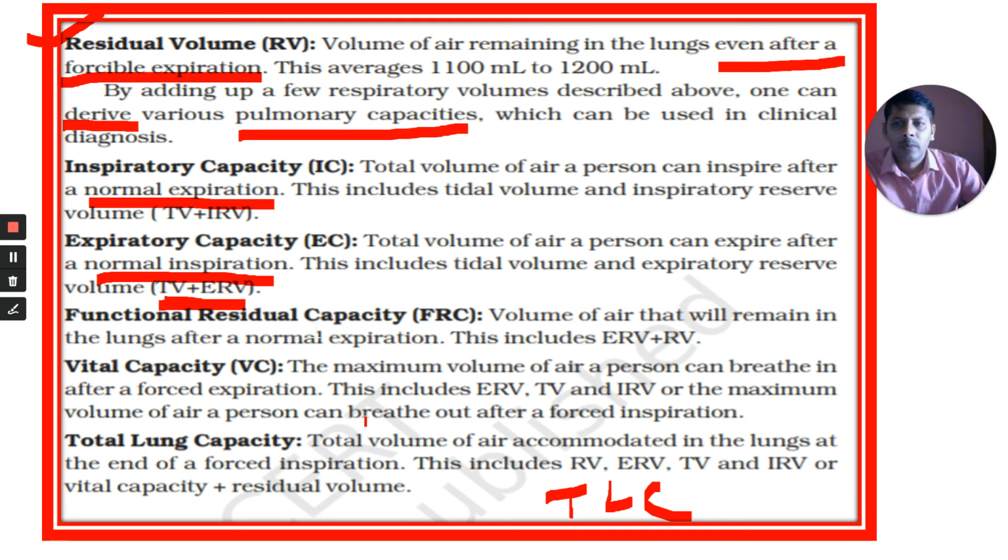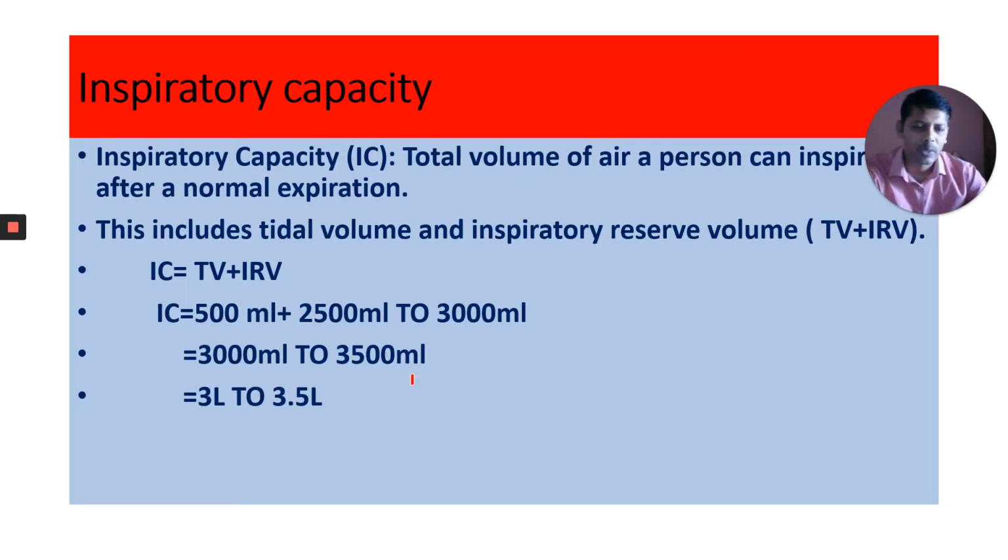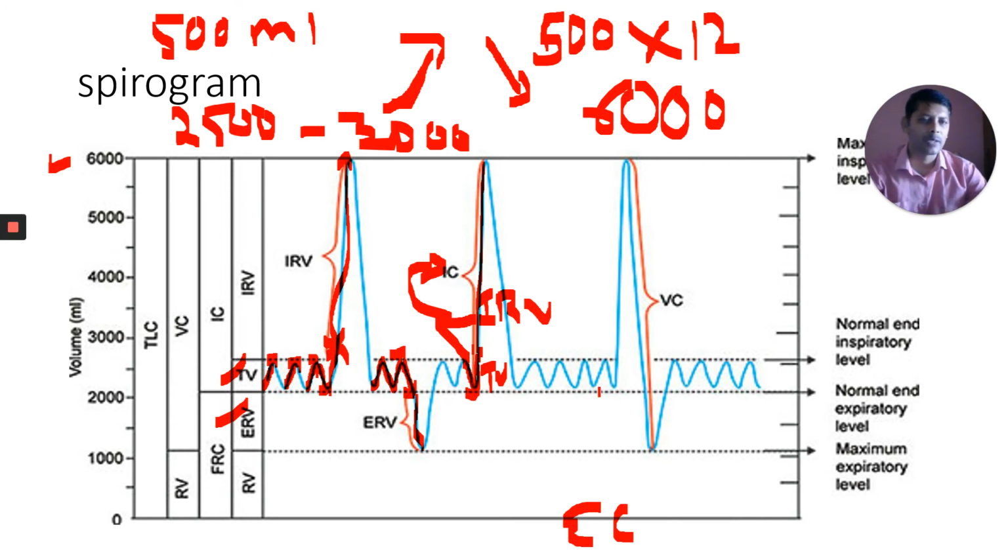Functional residual capacity: the volume of air that will remain in our lungs after normal expiration. Now, what we are all doing is normal expiration. This is the normal expiration. After normal expiration, some air is still remaining in your lungs. If you add these two, you get the functional residual capacity.